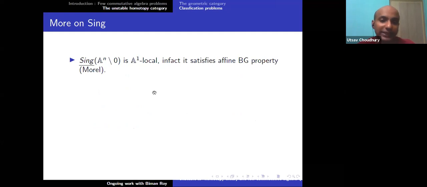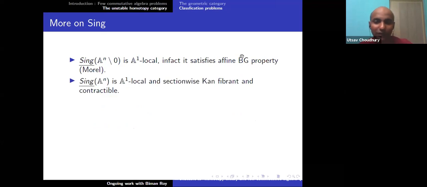It is known that Sing of A^n minus 0 is A1 local. In fact, it satisfies the affine PG problem anyway, so it's not a problem for us. The kind of thing that we are actually interested in is this: Sing A^n. How do we classify Sing A^n? There are these two properties. A^n has the property that it is a group, and whenever you have a group, then Sing A^n will be a simplicial presheaf of abelian groups, because A^n is an abelian group.